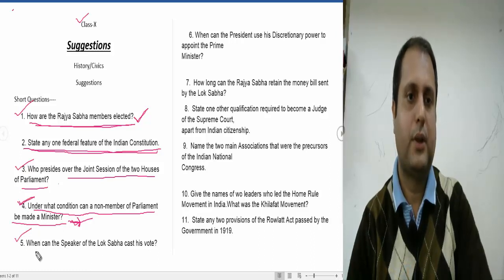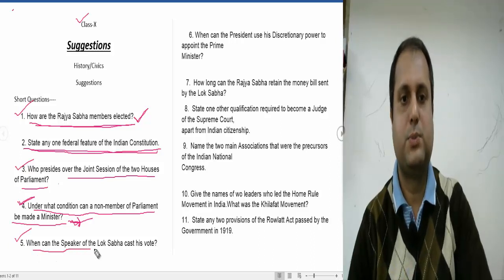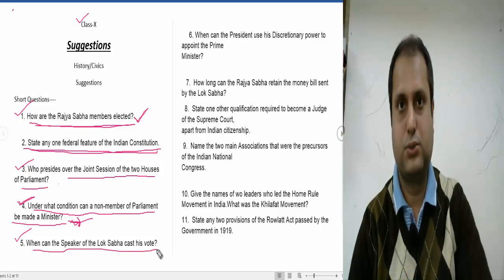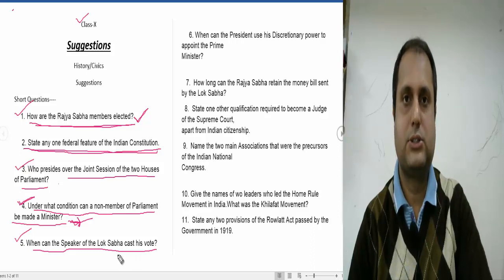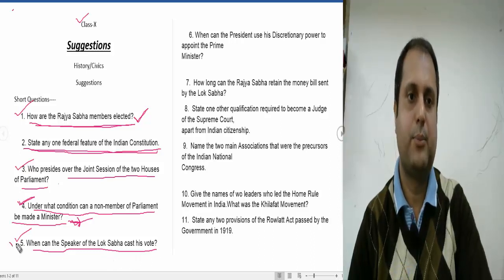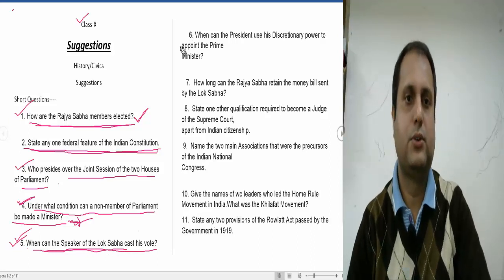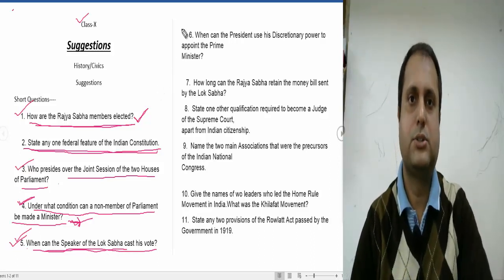Another question, question number 5: when can the Speaker of the Lok Sabha cast his vote? It is also called a casting vote. The casting vote has appeared so many times in the examination, and this time also it can appear. In case of a tie, the casting vote can be cast by the Speaker of the Lok Sabha. So these are the 5 objective questions.